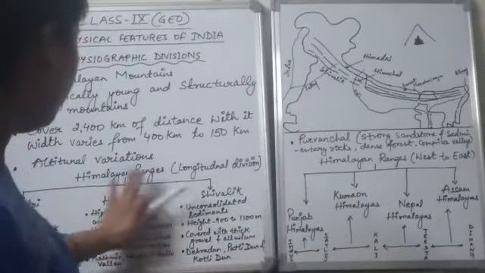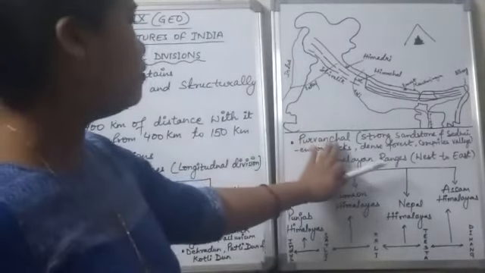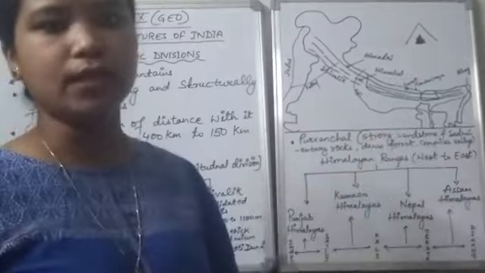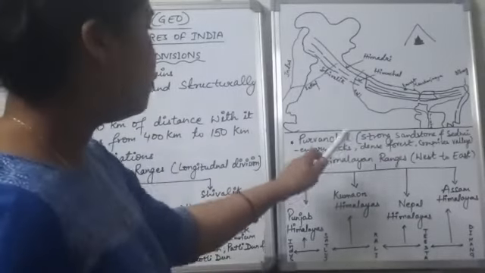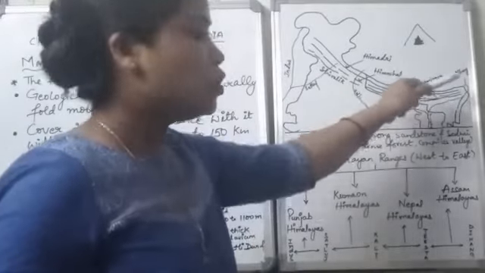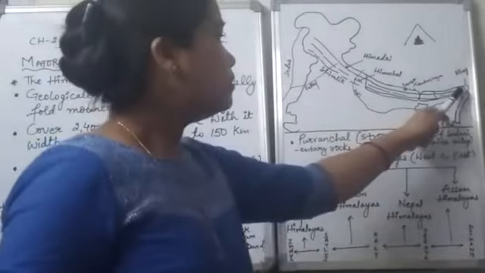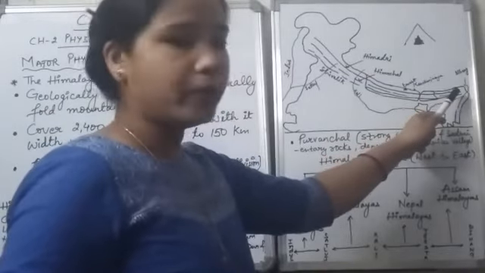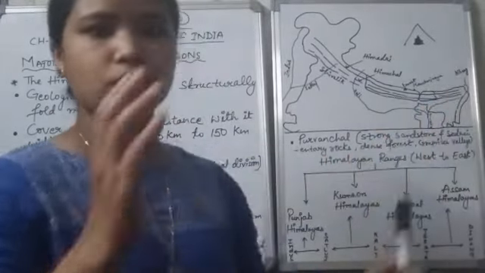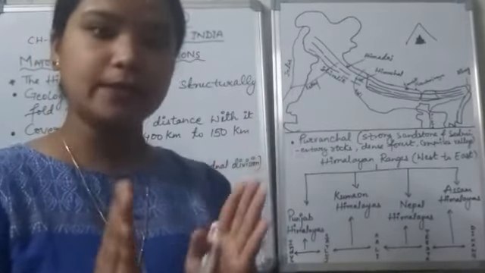Apart from all these longitudinal divisions, we also have one more kind of Himalayas, which is known as the Purvanchal Himalayas. Purvanchal Himalayas are formed in the easternmost part of our country, because at Arunachal Pradesh a gorge was formed. A gorge is also a kind of valley which has steep sides.